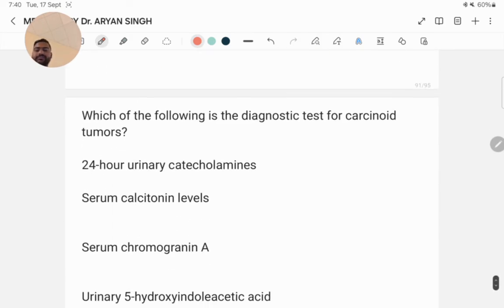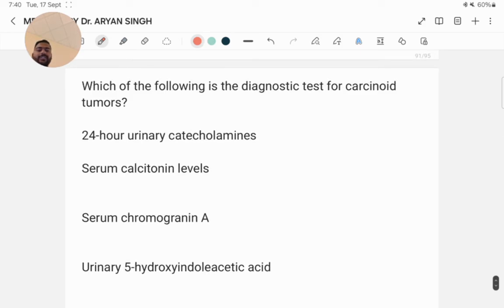Next question. Which of the following is the diagnostic test for carcinoid tumors? 24-hour urinary cortisol, serum calcitonin level, serum chromogranin A, urinary 5-hydroxyindoleacetic acid. Here the answer is urinary 5-hydroxyindoleacetic acid. Carcinoid tumors are neuroendocrine tumors that secrete serotonin. Serotonin is metabolized into 5-HIAA, which is excreted in the urine. Elevated levels of 5-HIAA in a 24-hour urine sample are indicative of a carcinoid tumor.